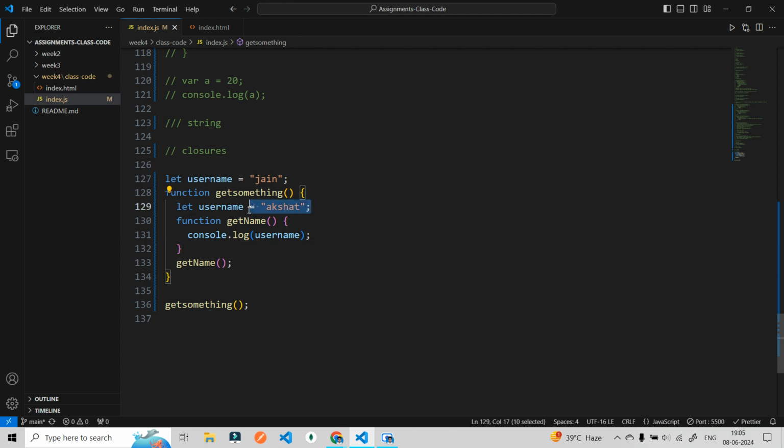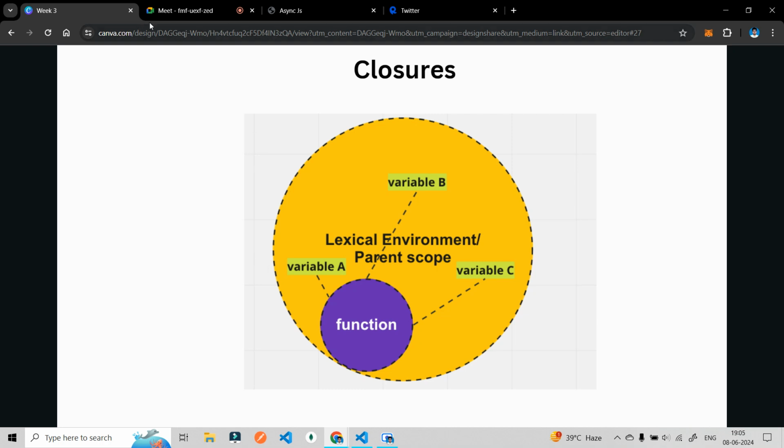If it is not getting the particular thing, then it will go to its parent function and ask, can you give me something from your lexical environment? The parent function will say yes, I can give you this, and then you can use it. This is how it actually works.